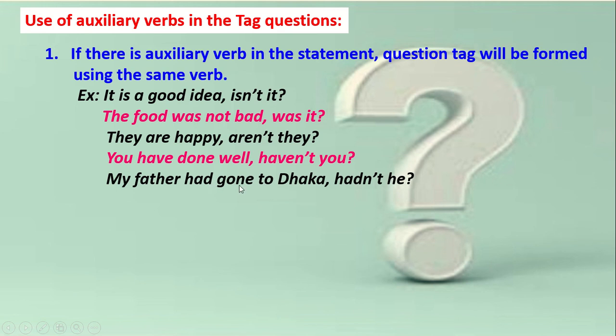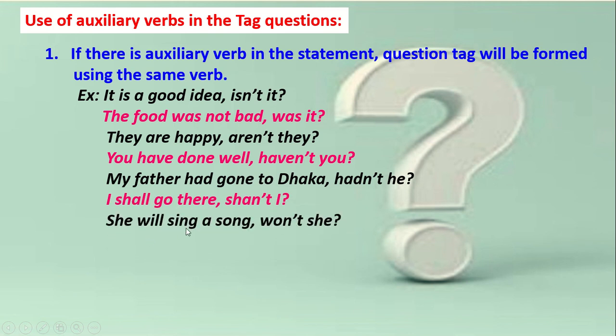My father had gone to Dhaka. This is the past perfect, so the tag becomes hadn't he? I shall go there. Future indefinite. It becomes shan't I? She will sing a song. It is also future indefinite. So will not becomes here won't she?